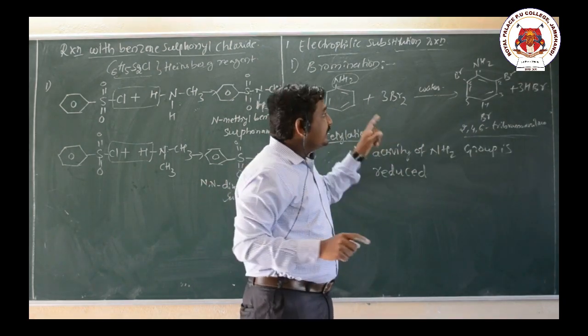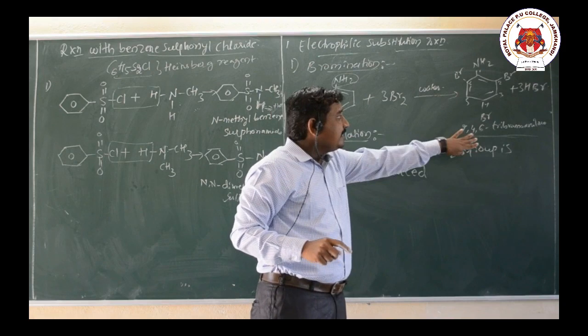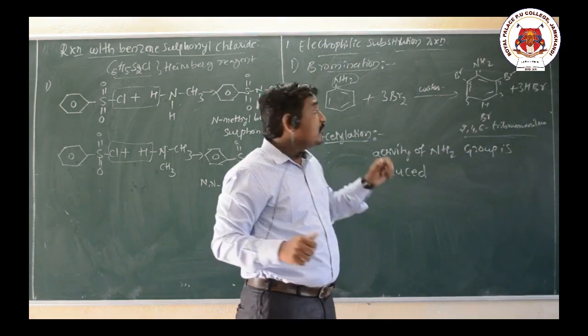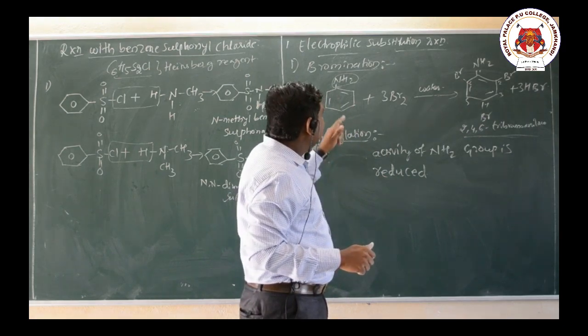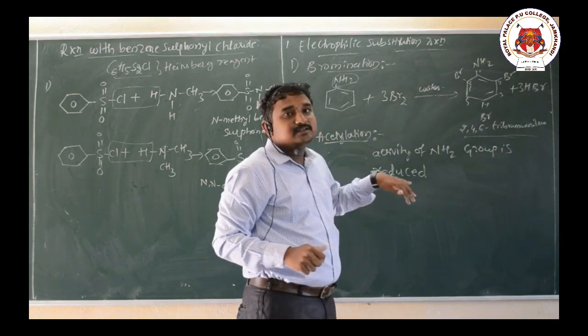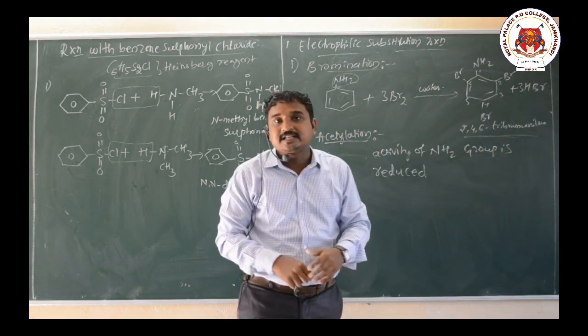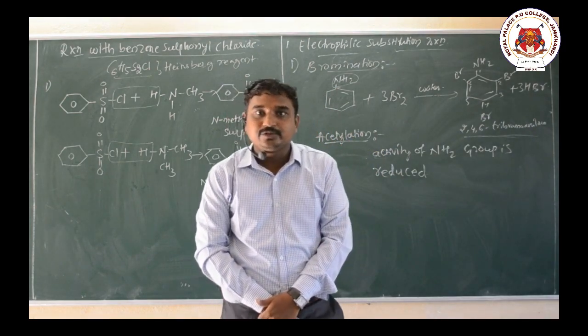So here we get tribromoaniline because of the high activity of the NH2 group. If you want to get a single product, the activity can be reduced by the process of acetylation. Okay, so with this I will stop here. Thank you.